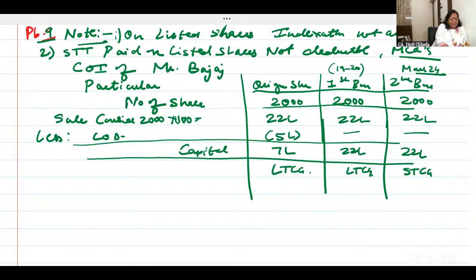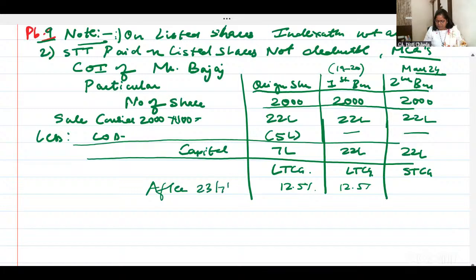The tax rates I have written are before 23rd of July. After 23rd of July 2024, there's a rate change.